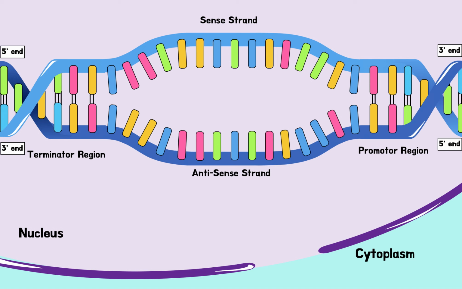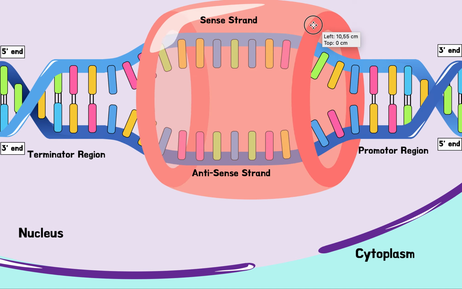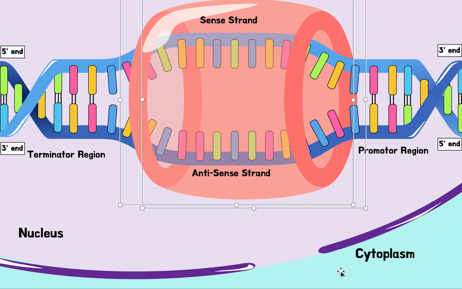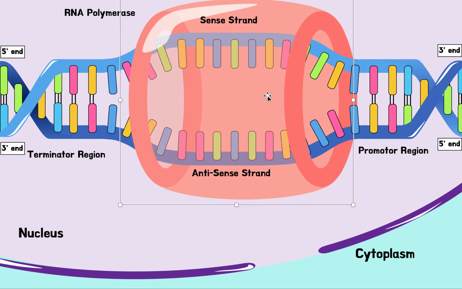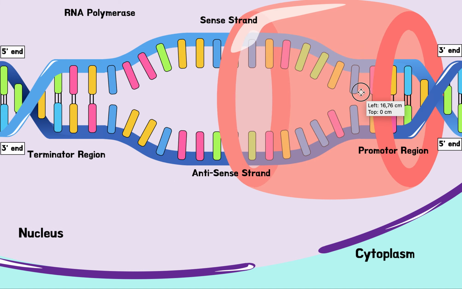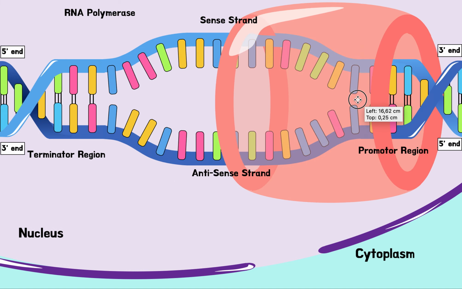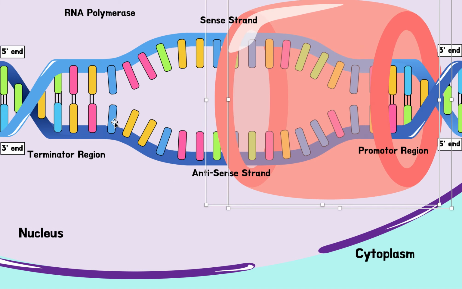So now we're going to have this very important molecule come in, right? This molecule, remember it. What was it called? RNA polymerase. Thus far, it had very important roles, right? It had the role of unwinding and unzipping this DNA so that we can have clear access to this antisense strand. So what it's going to do first is go to this promoter region, where it's going to start copying this specific antisense strand into an mRNA molecule.